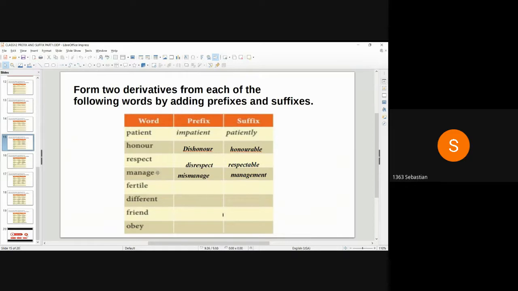Derivatives of the word manage is mismanage, management. Mismanage is the word, mis is prefix. Management is the word, ment, M-E-N-T is the suffix. Mismanage is the opposite of the word manage. Manage is verb, management is noun. So grammatical function changes. Prefix gives the antonym of the word manage. And when we add a suffix, grammatical function changes. So manage is verb, management is noun.